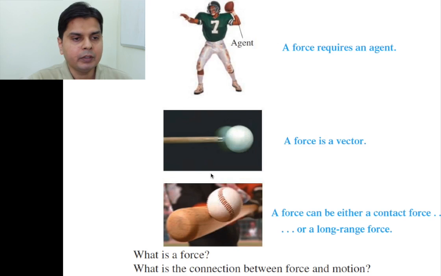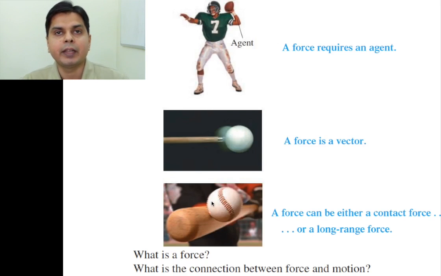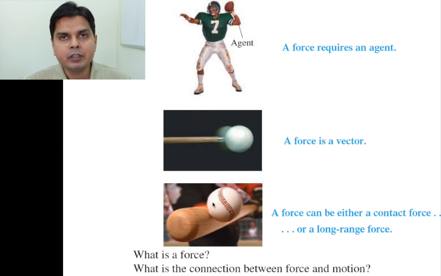For example, in this case you can see this bat is hitting the baseball, so there is contact between these two objects. But there can be long range forces also, like gravitational force. If I drop a ball, it will fall to the ground because of gravitational force, but there is no contact between the ball and the earth's surface initially. So this is a long range force. Similarly, electrical and magnetic forces are also long range forces.